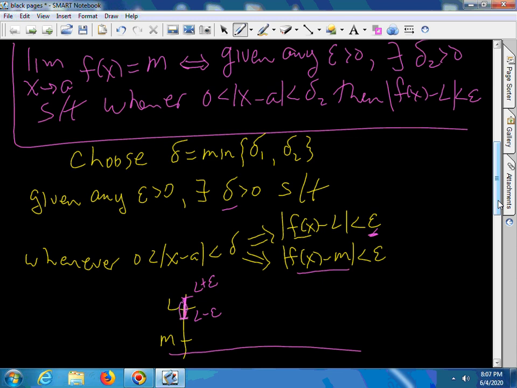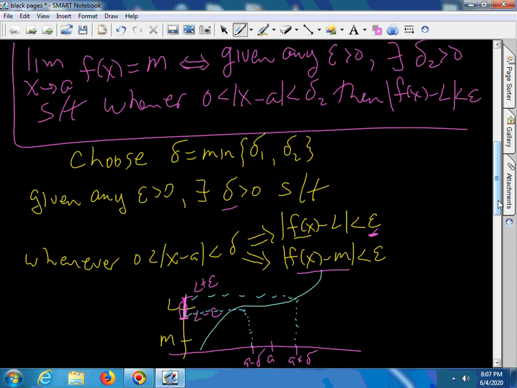So let's see, we're doing the limit at a. Here we have a plus delta, and here we have a minus delta, and it turns out that whatever the function is, f of a minus delta maybe is L minus epsilon, and f of a plus delta is L plus epsilon. Maybe the curve goes like that.